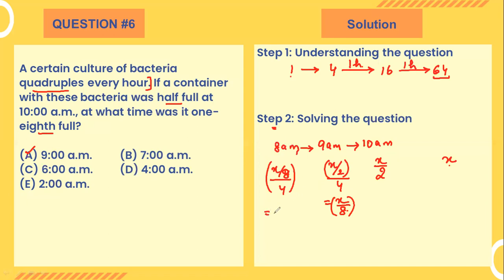So this population must be X by 32. This is how it will go on, both on the left hand side as well as on the right hand side. When it's growing, it is multiplied by 4. When you have to see the previous hour, you divide by 4, which we have done here. Therefore, A is the correct answer.